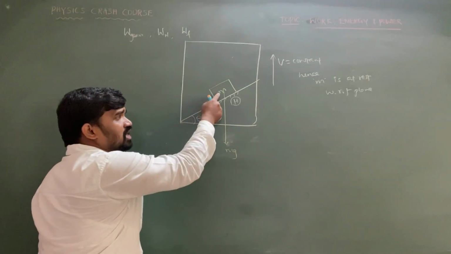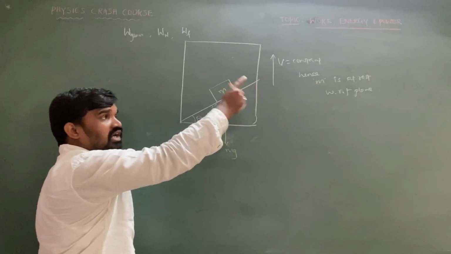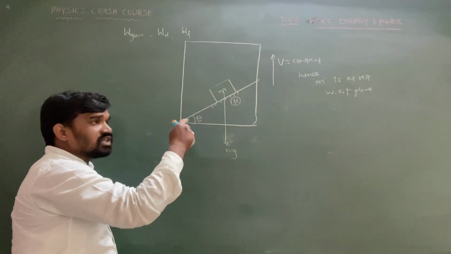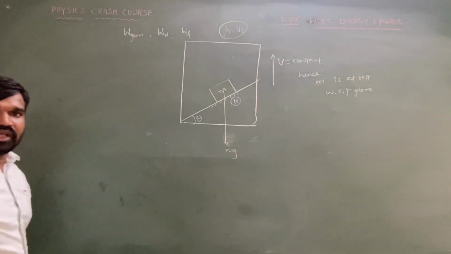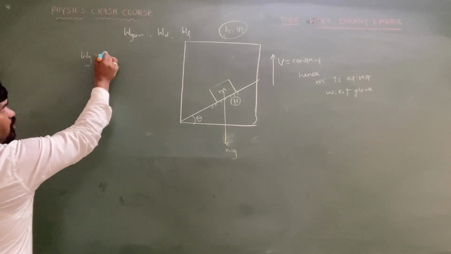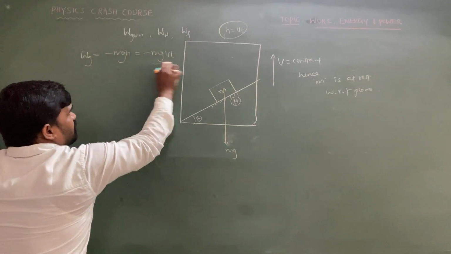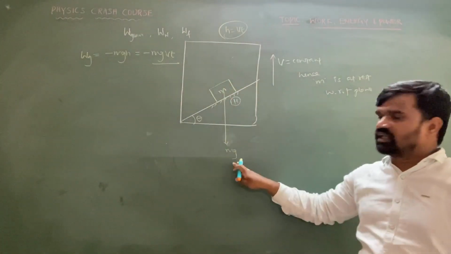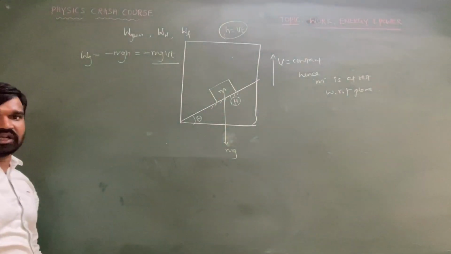So the displacement of this block with respect to ground is equal to v into time only, because velocity is constant, so acceleration is 0. So s equals ut plus half at square, only simply we can write the displacement h equals vt only. Okay, so now in this case the work done by gravity is equal to minus mgh, that is minus mg into vt. This is the work done on the block by the gravitational force, with respect to the lift, not with respect to ground.